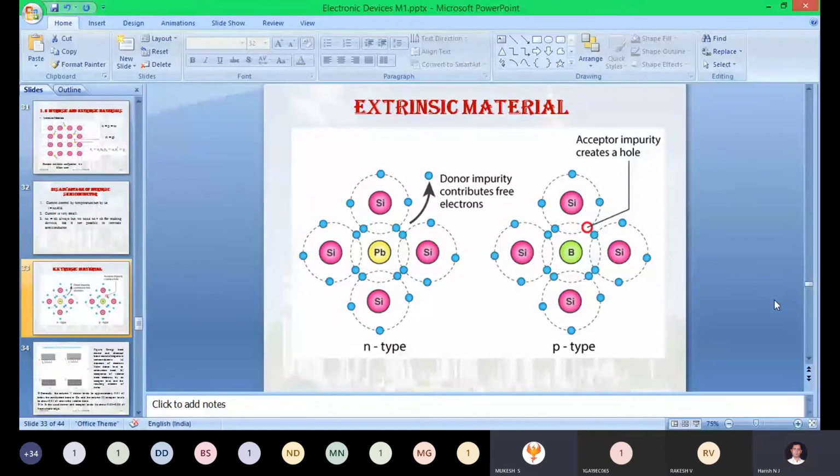Okay, that we will discuss a little bit later after the fabrication process. At the same time, in the P-type semiconducting material, holes are the majority charge carriers and electrons are the minority charge carriers. Okay, so now we will see the first fabrication of an N-type semiconducting material. Fabrication of N-type. N-type means what? Pentavalent impurity we need to add.